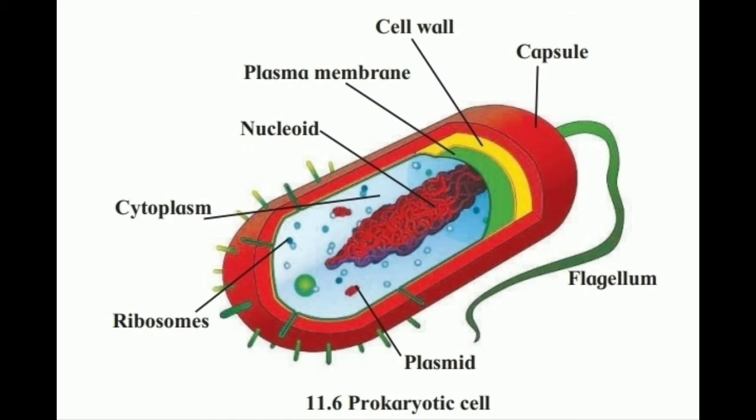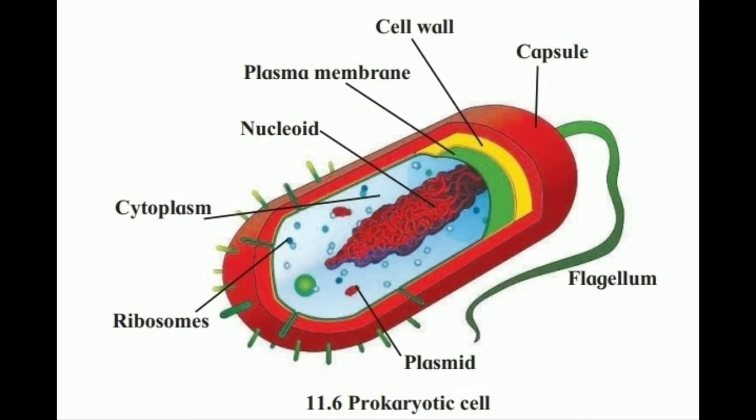That green colored flagellum is for the movement of the cell. Inside the cell there is a nucleoid where genetic material is in the form of DNA. It has a plasma membrane, and outside that plasma membrane, the cell wall is present.